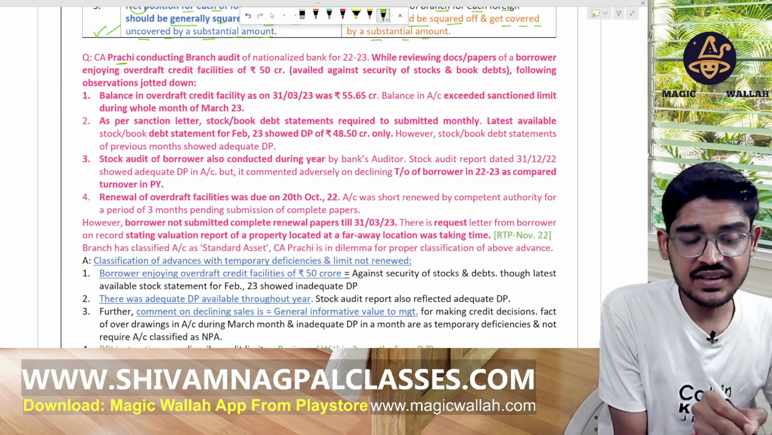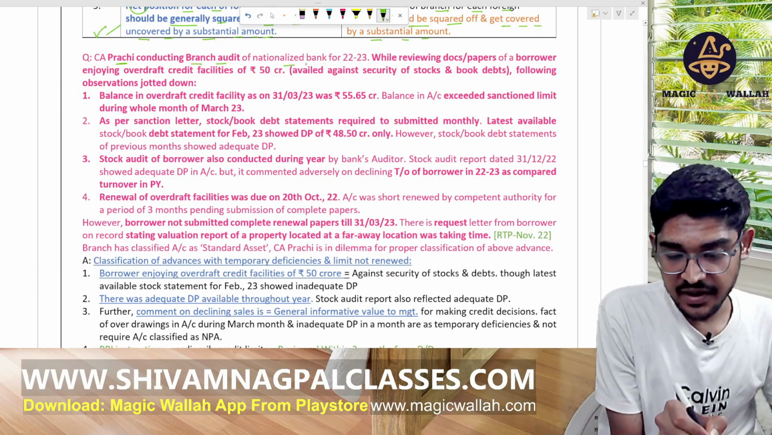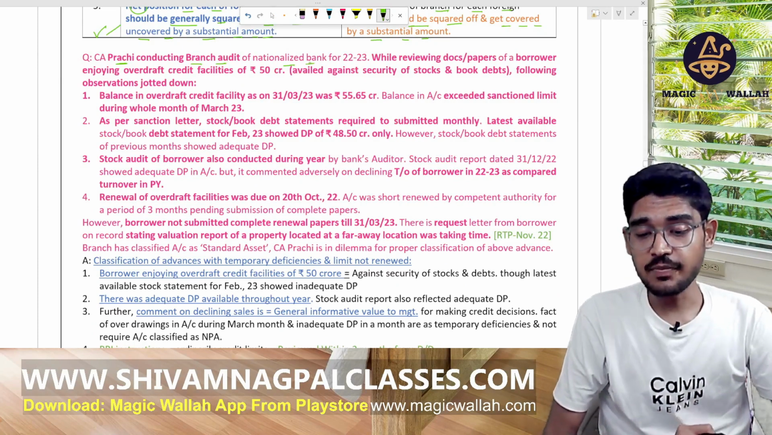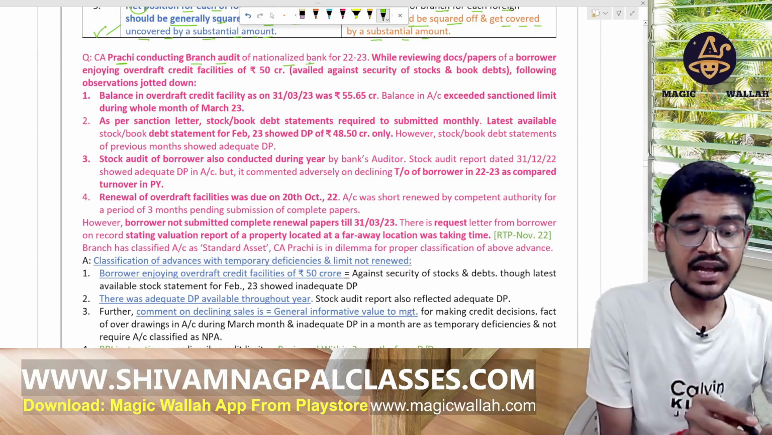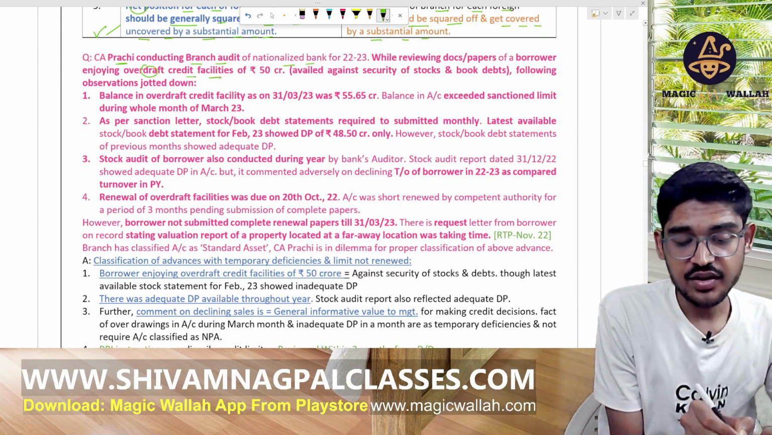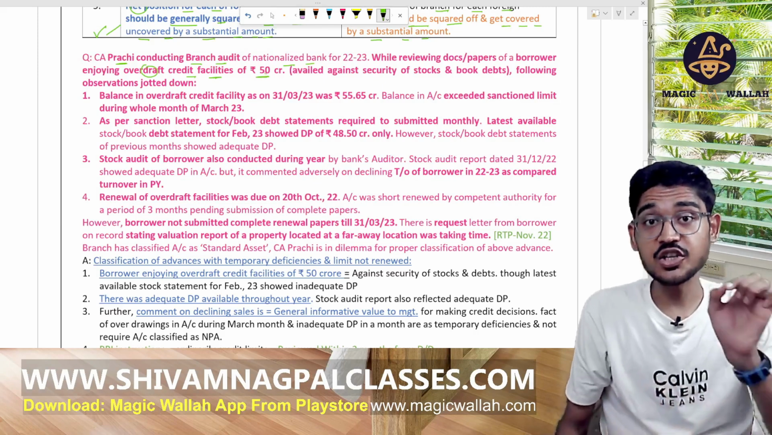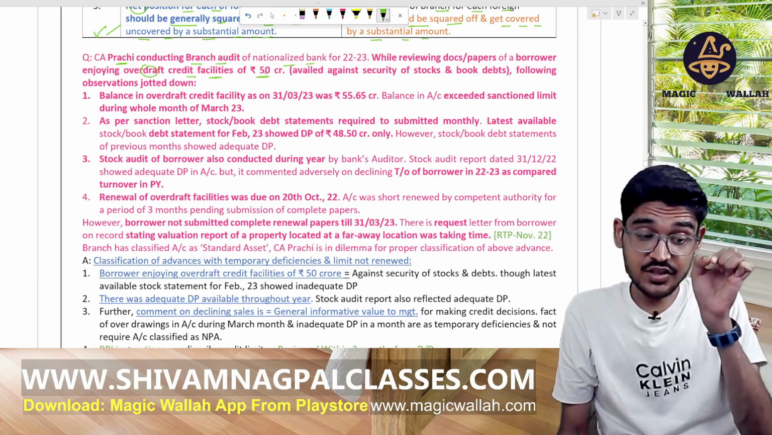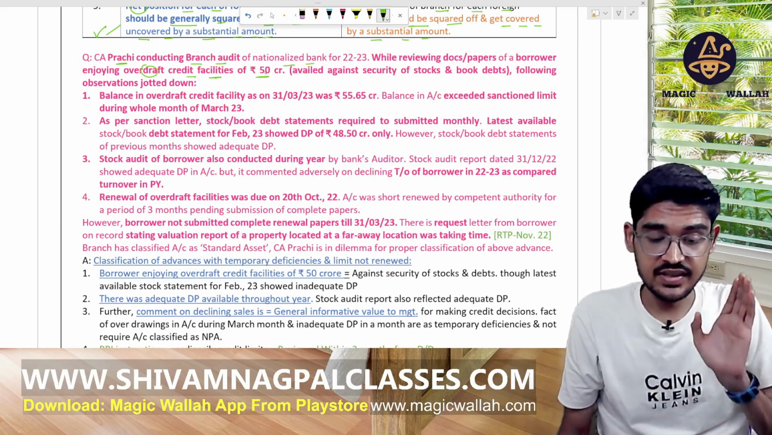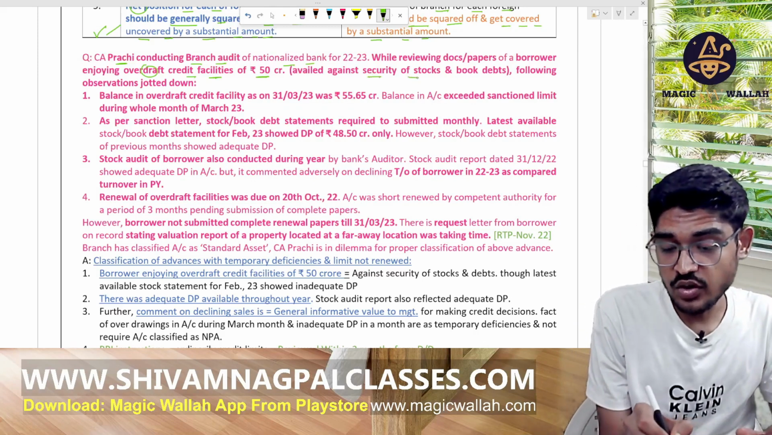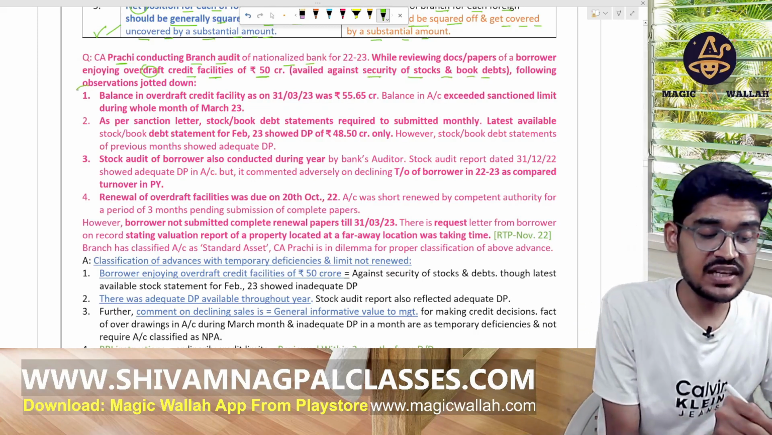CA Prachi is conducting the branch audit of a nationalized bank. While reviewing the borrower's documents, the borrower, a customer of the bank, is enjoying an audit facility of 50 CR against the stocks and the book debts. So observe these points.